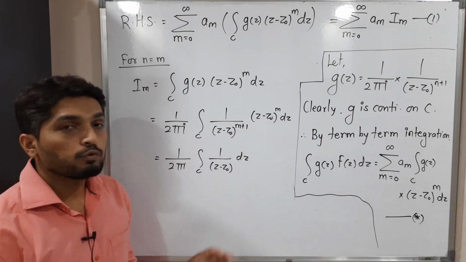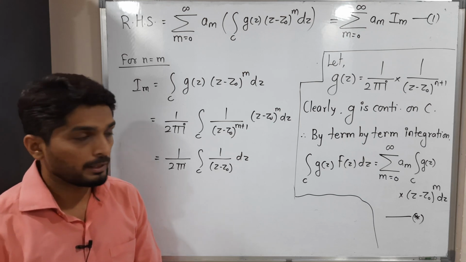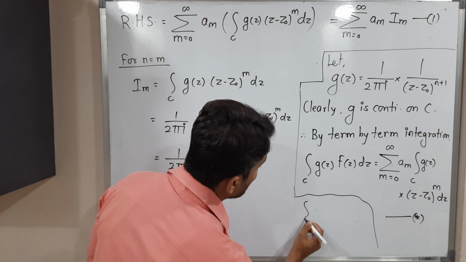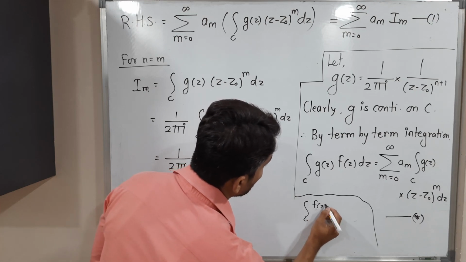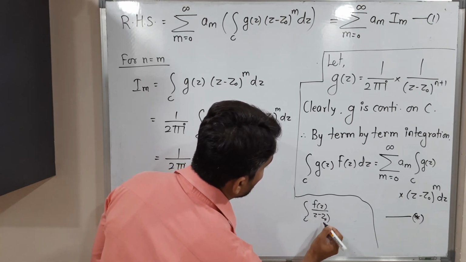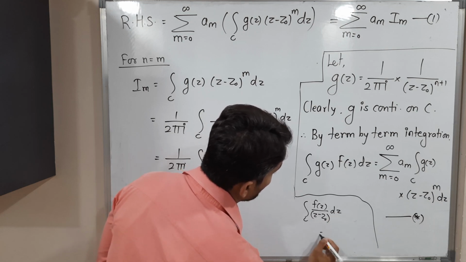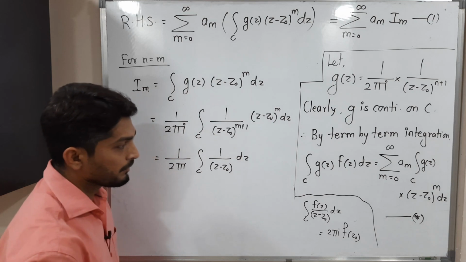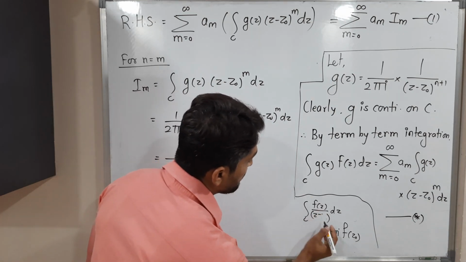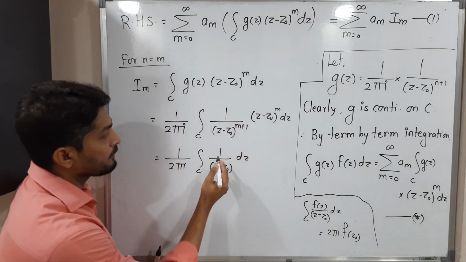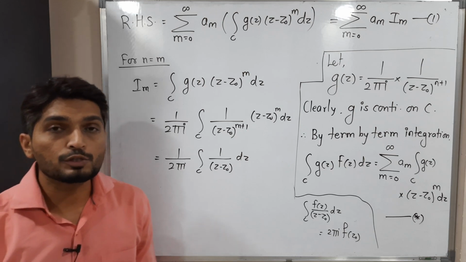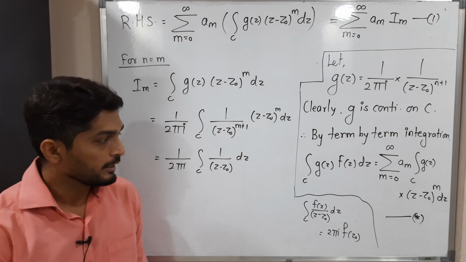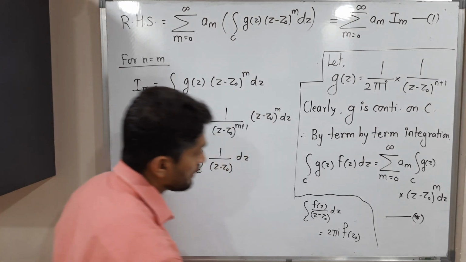Then we can go for Cauchy's integral formula. Okay, so let me mention what is Cauchy's integral formula. That formula is integration over c f of z upon (z minus z naught) dz is equal to 2 pi I f of z naught, right? So what is f of z? 1. The condition is that the function must be analytic. So 1 is a constant function, so obviously it is analytic. So I am going to use that Cauchy's integral formula.